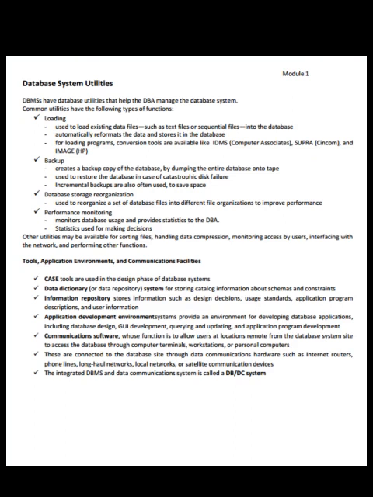Performance monitoring monitors database usage and provides statistics to the DBA. Statistics are used for making decisions. Other utilities may be available for sorting files, handling data compression, monitoring access by users, interfacing with the network, and performing other functions. Tools, application environments, and communication facilities.